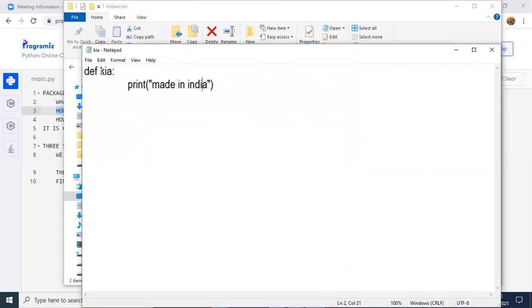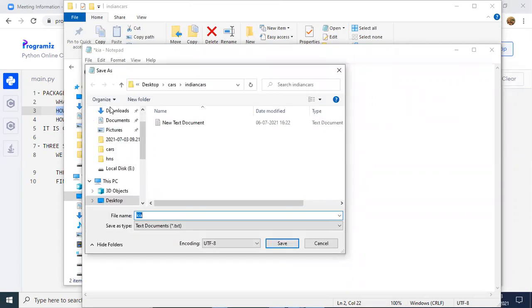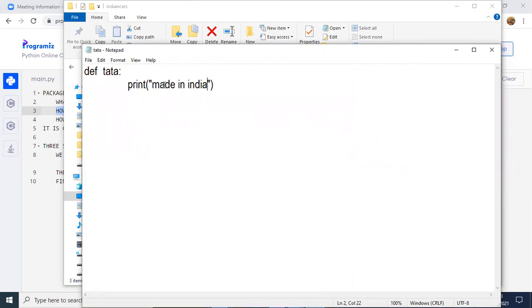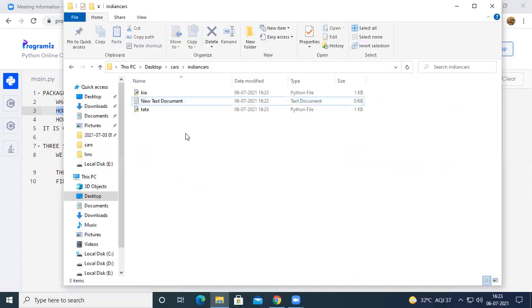Okay, similarly, we can define any number of modules we want inside this one. Tata.py. Okay, and at the same time, we can also define any number of modules we want. See here. So now this Indian cars sub package contains two modules, Kia and Tata.